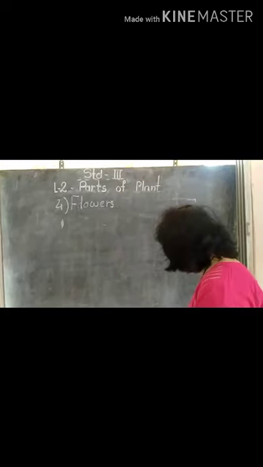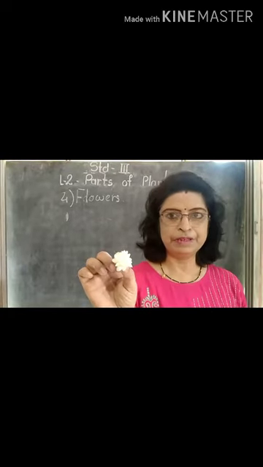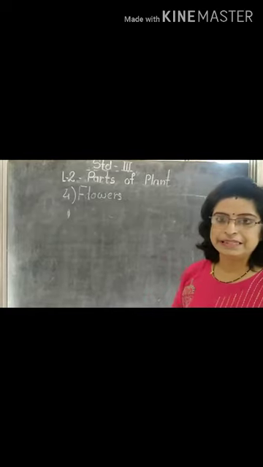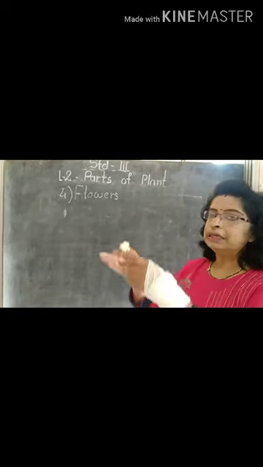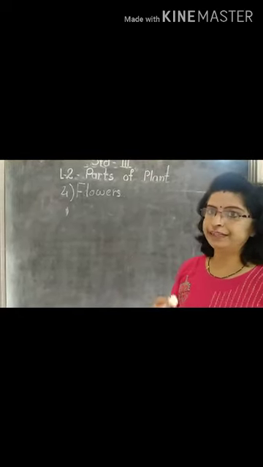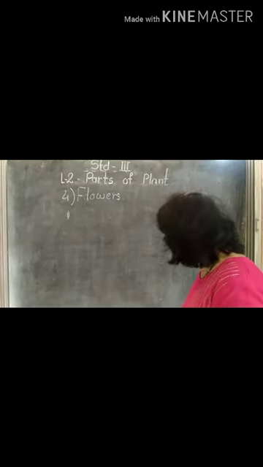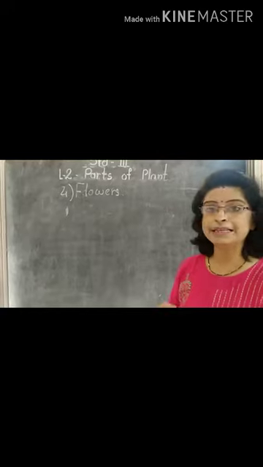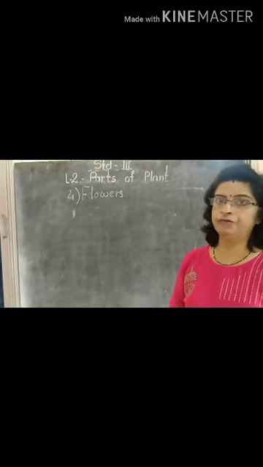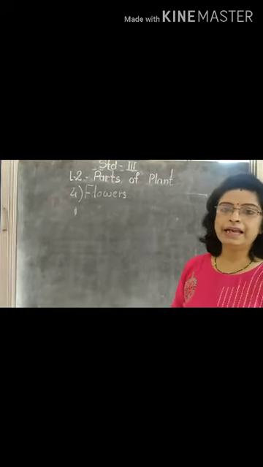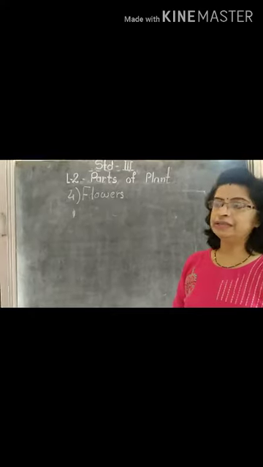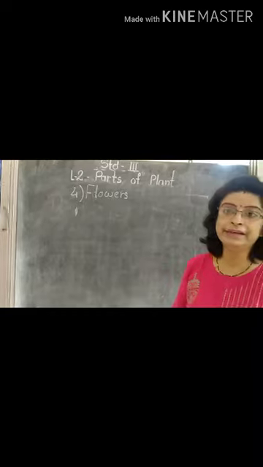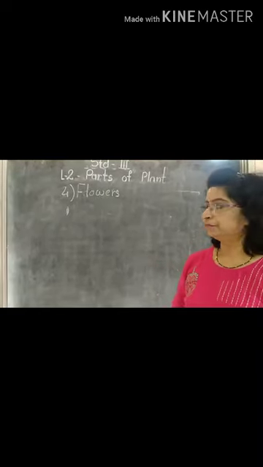Now see students, this is the jasmine flower. If you take the champa flower or the hibiscus flower, you find differences in color and shape. Some flowers have an aroma or fragrance, some flowers have a pungent smell, while some flowers have no smell at all.